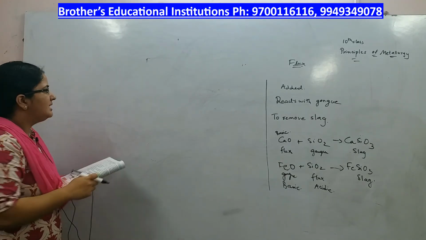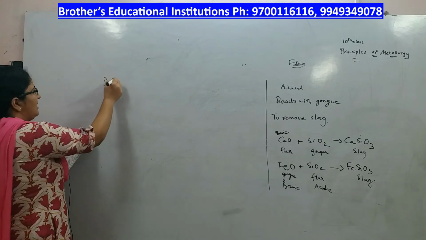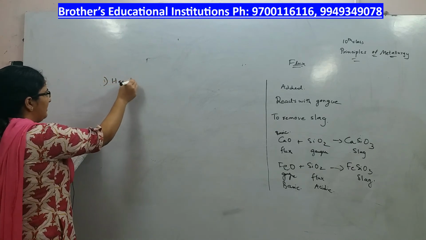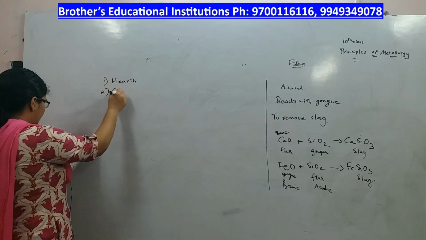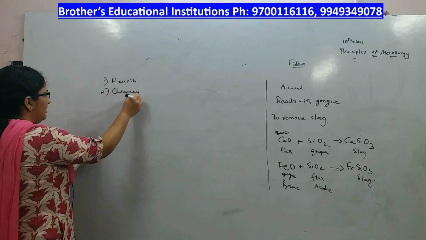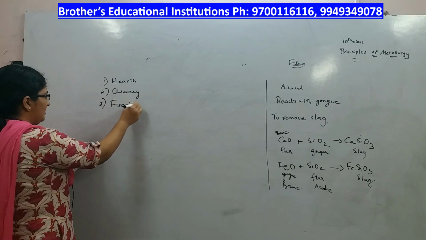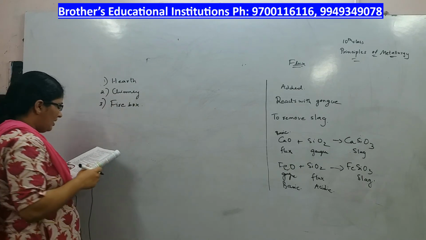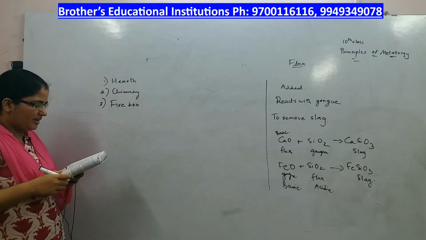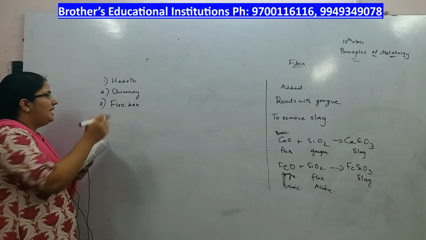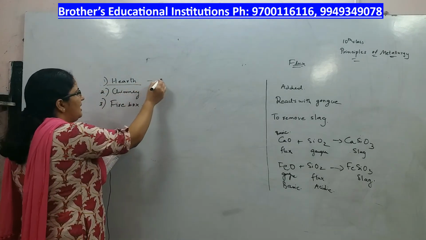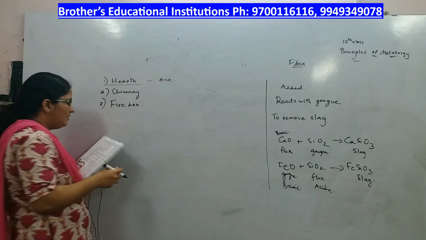A furnace has mainly three parts, that is hearth, chimney, and third one is firebox. Now hearth is a place inside the furnace where the ore is kept for heating purpose. This is the place where we keep the ore for heating.